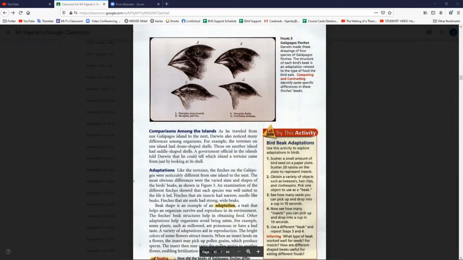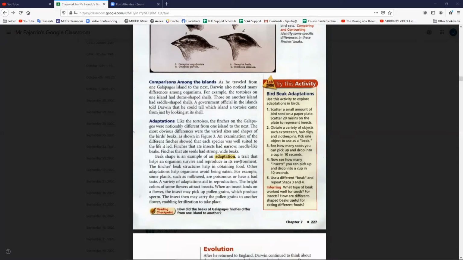An examination of the different finches showed that each species was well suited to the life it led. Finches that ate insects had narrow, needle-like beaks. Finches that ate seeds had strong, wide beaks. Beak shape is an example of an adaptation, a trait that helps an organism survive and reproduce in its environment. The finch's beak structures help in obtaining food.